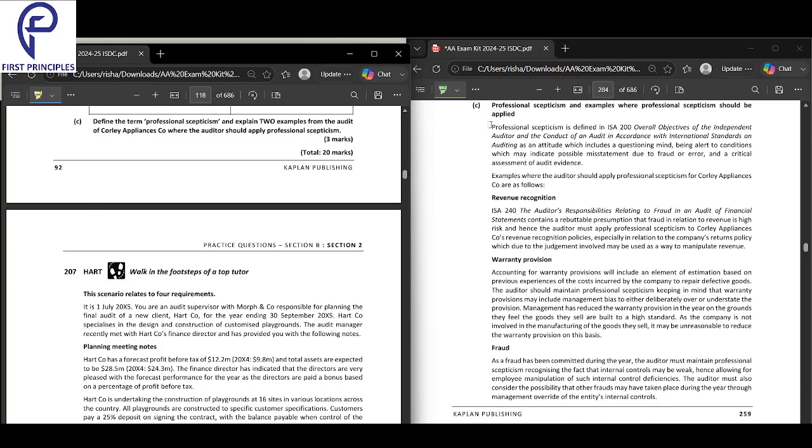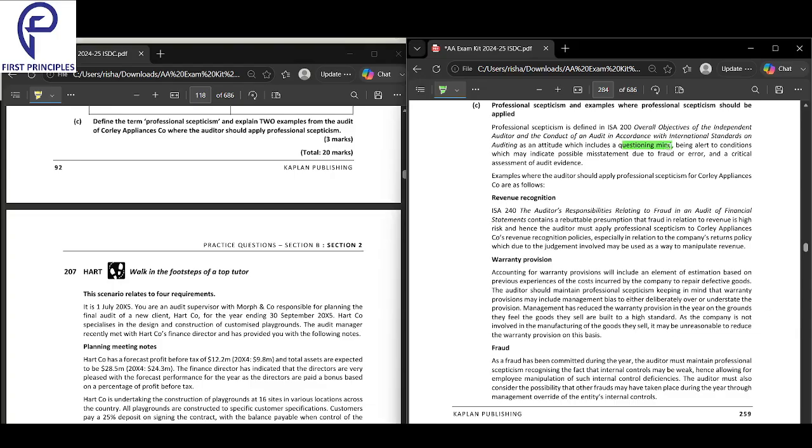So professional skepticism, as defined in ISA 200 on the overall conduct of an audit, includes what you should have. First of all, have a questioning mind. Second, you should be alert to fraud. And third, a critical assessment of the audit evidence. Constantly, you have to assess the audit evidence. So first, you have a questioning mind. Second, you're being alert. Third, you're doing a critical assessment of audit evidence.